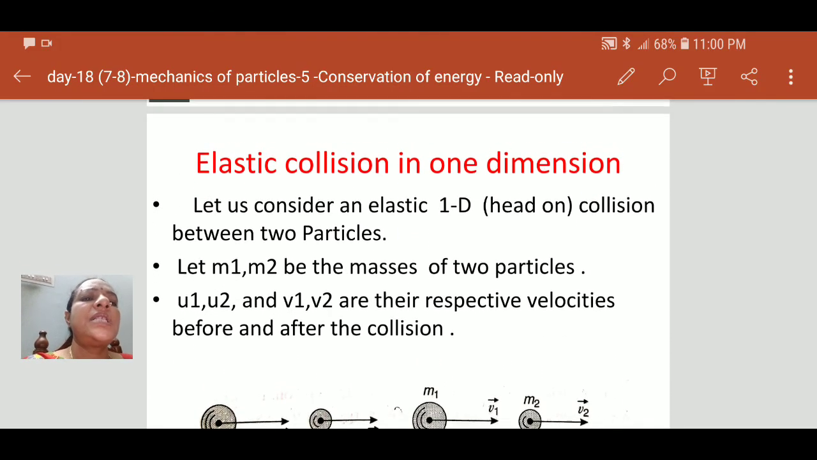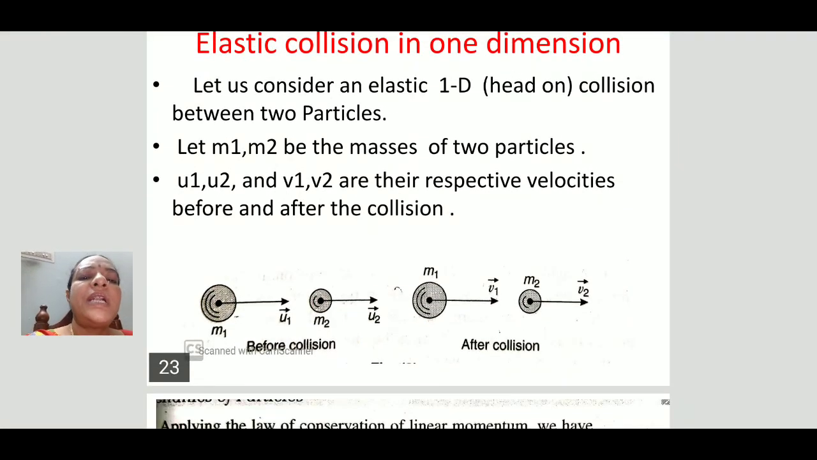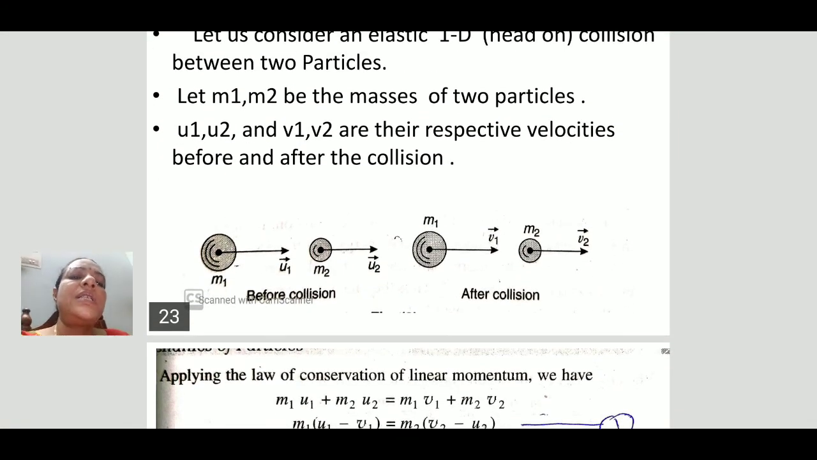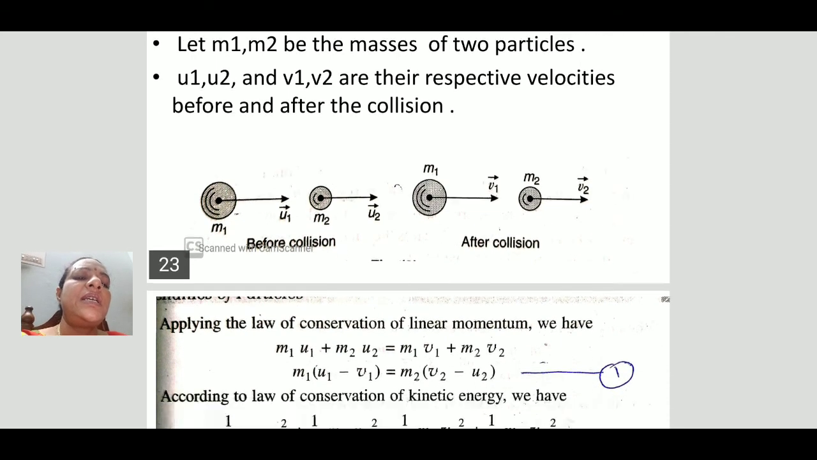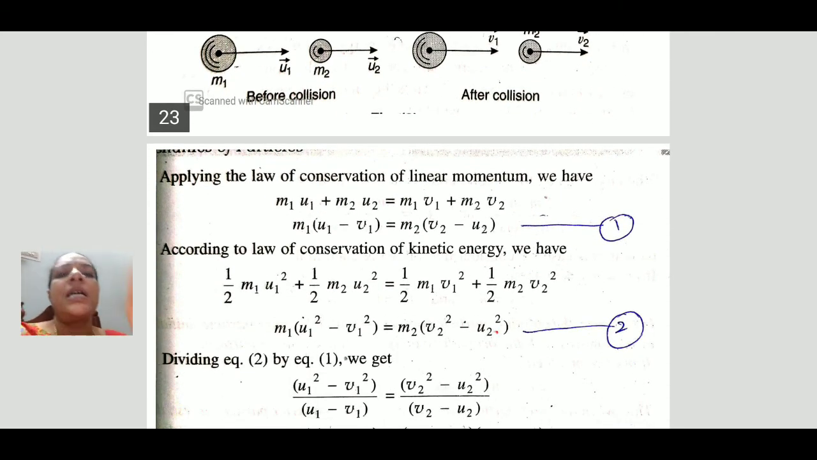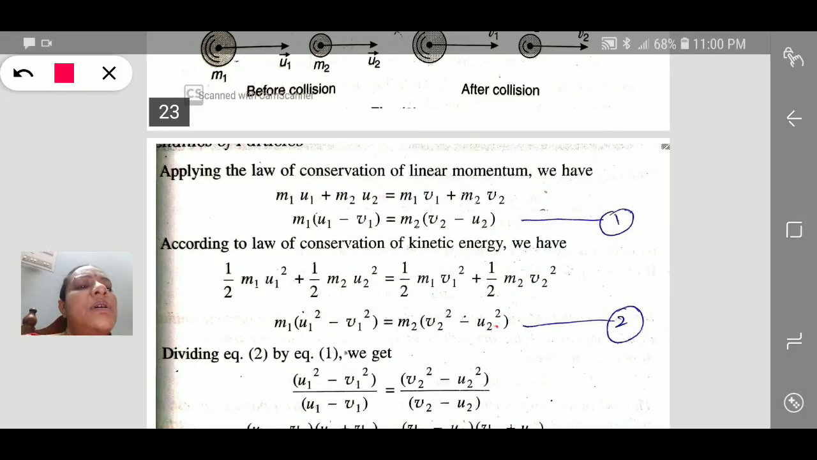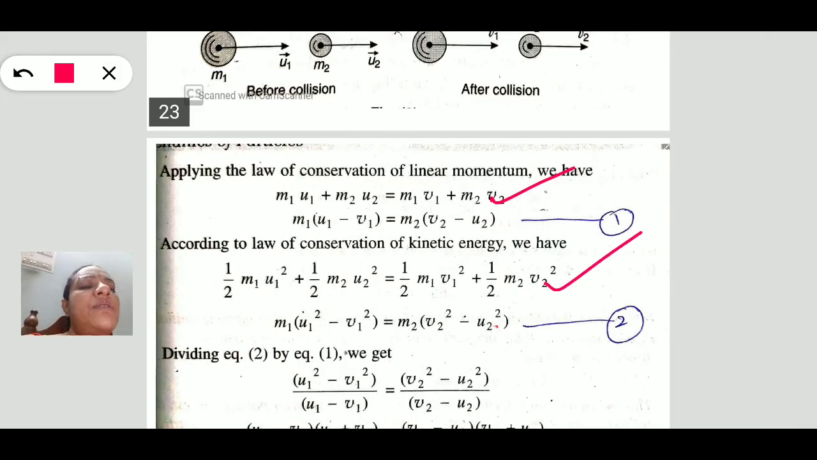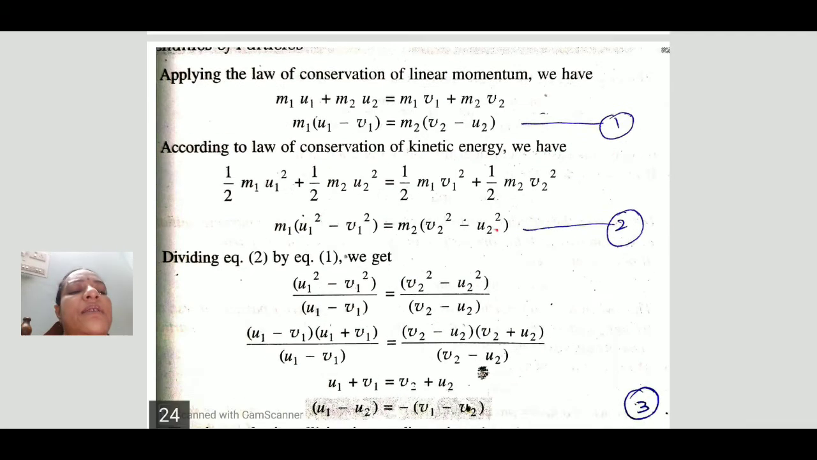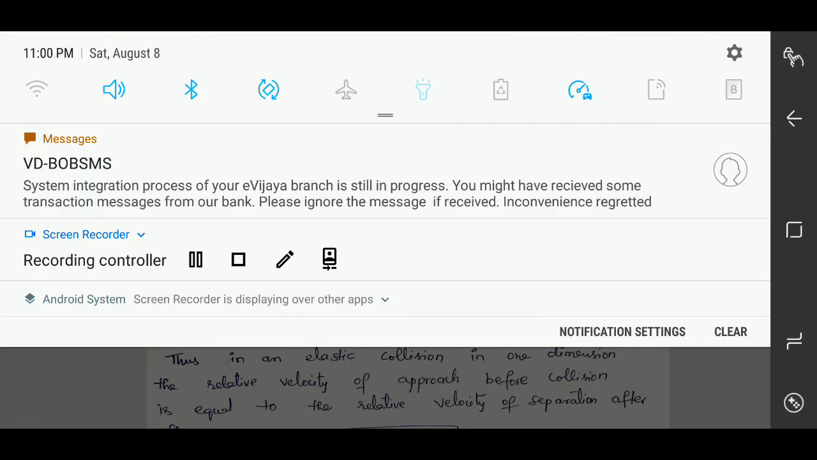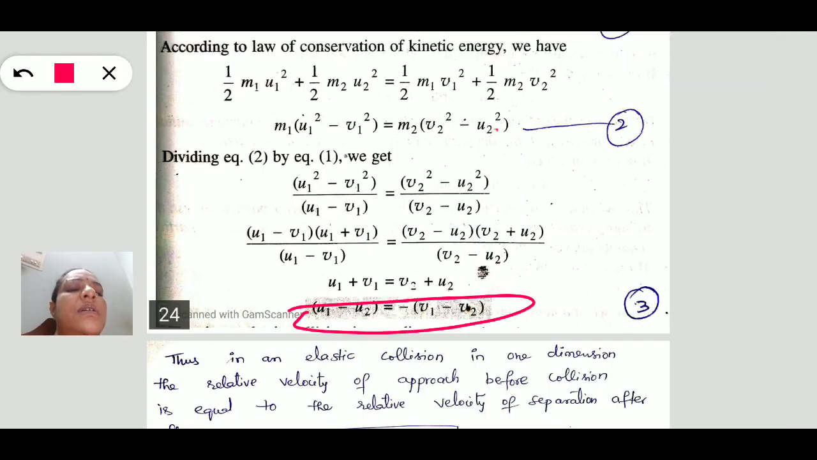We discussed this elastic collision in one dimension also. For this we consider our system here. We just apply the conservation of momentum and conservation of energy to our system. Finally we get an important relation: the relative velocity of approach is equal to the relative velocity of separation after collision.